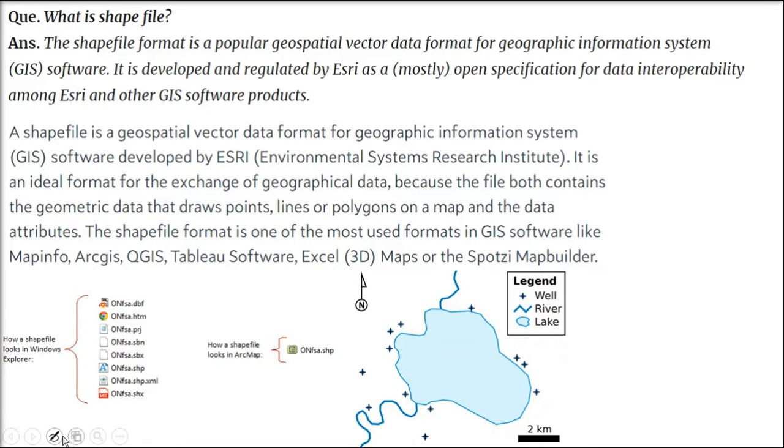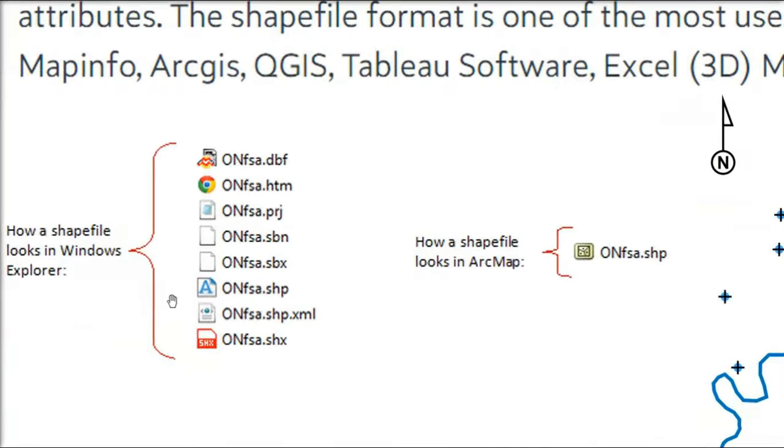So let me tell you about the details of the different files in a shapefile. There is not a single file; it has multiple files. Some files are default, and some are optional. You won't require them, but sometimes you may. You need location, database, attributes, metadata information, and optimization. For all these, the format was made.